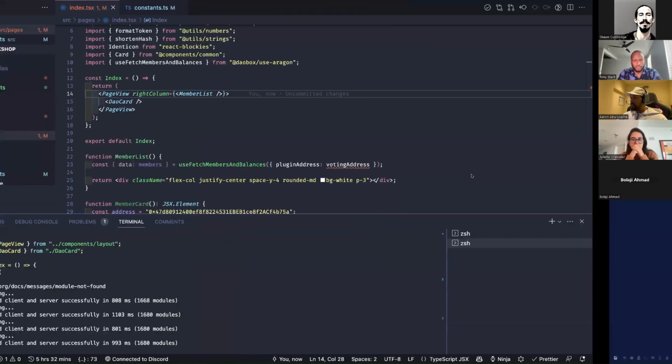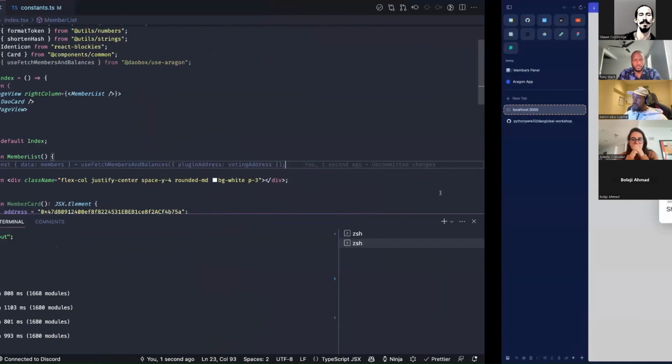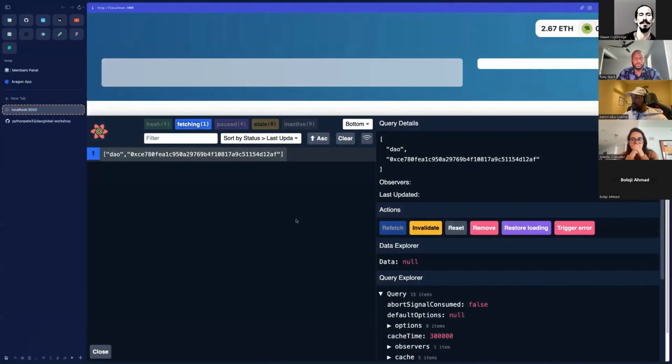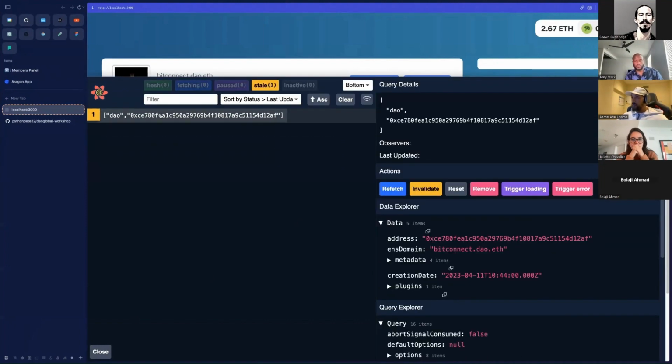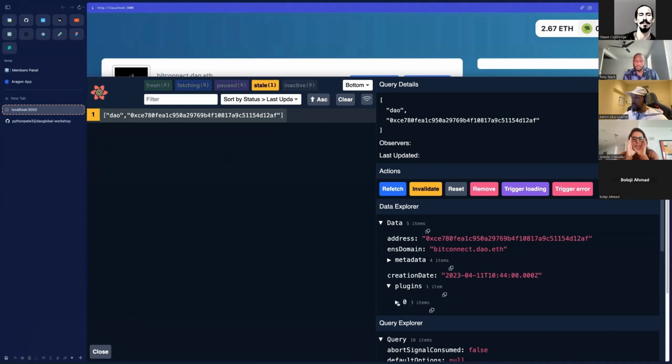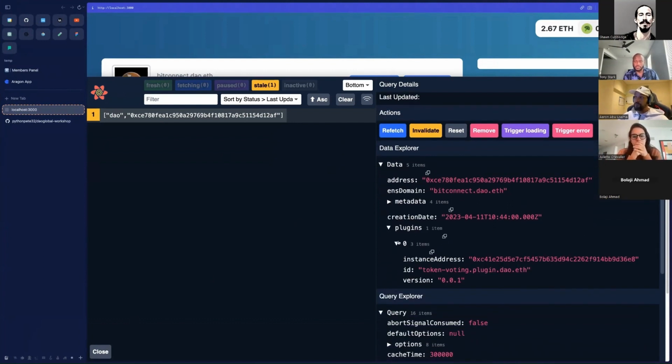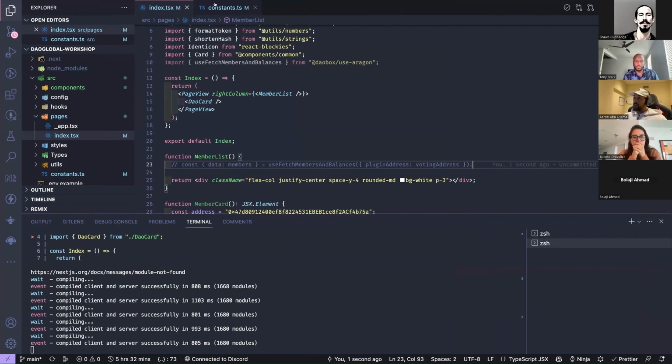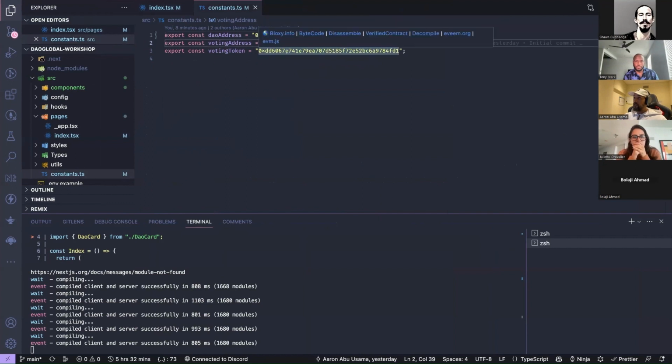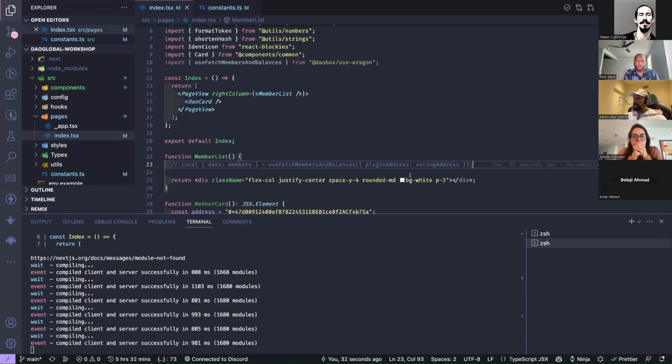Voting address is not defined. Of course, it's not defined. So how are we going to get the voting address now? In our DAO, again, we're getting all the data from here. We could just go into our plugins and see all the different bits of information that's on here. We have the plugin address on this DAO hook. So I'm going to copy this address here, put it into our constants, change the voting address here, and then import it.